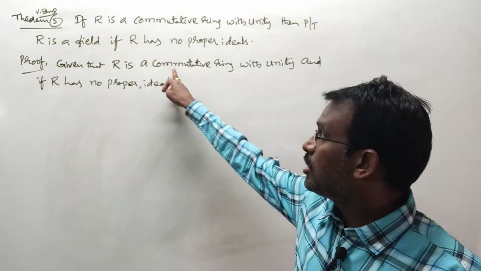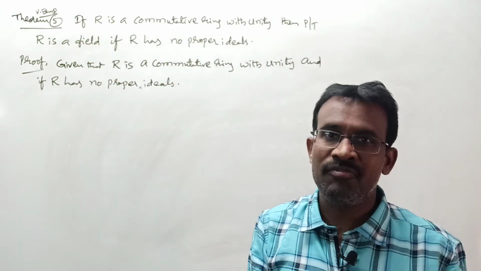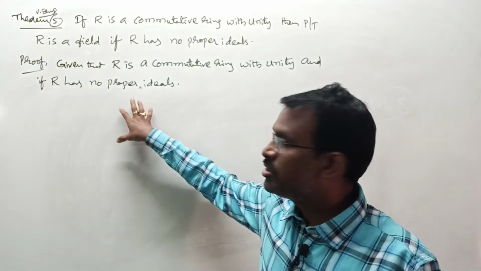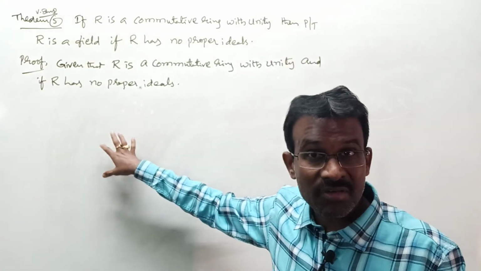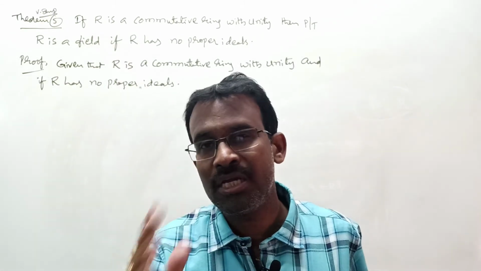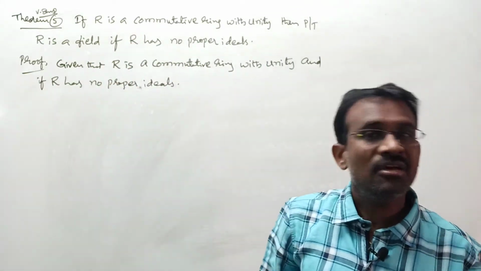Here already R is a commutative ring with unity. For it to be a field, what extra property do we need in a field? Existence of non-zero multiplicative inverse. Just you have to show that condition. That means here it is sufficient to show that every non-zero element of R has multiplicative inverse. That completes your total work, so that you say R is a field, right?